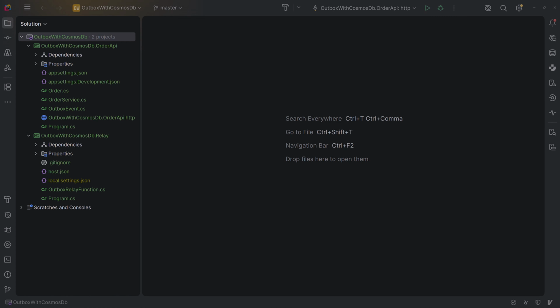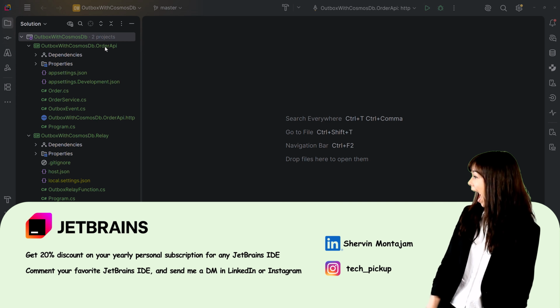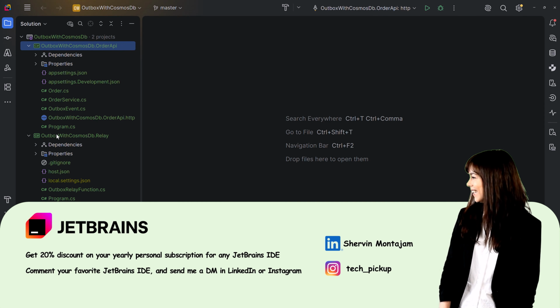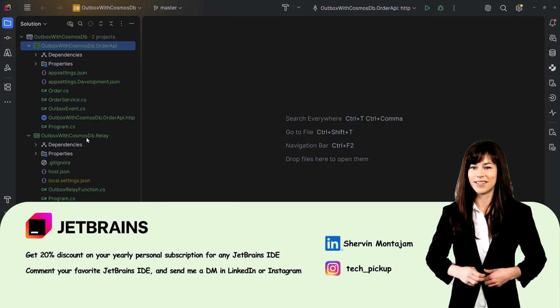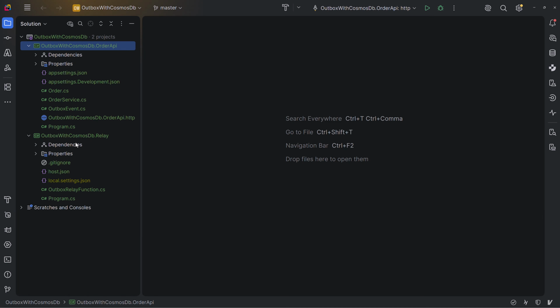Here I am in JetBrains Rider, and as you can see in the solution we have 2 projects. One of them is called Order API, which is a minimal .NET 10 API, and one of them is called Relay, which is an Azure function. So first, let's take a look at what we have in the Order API.